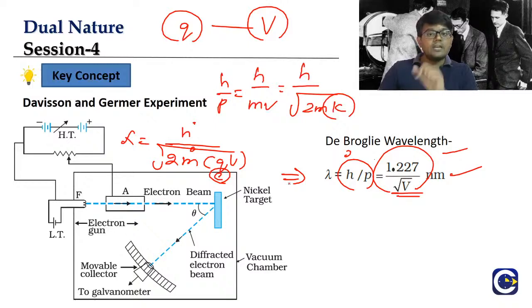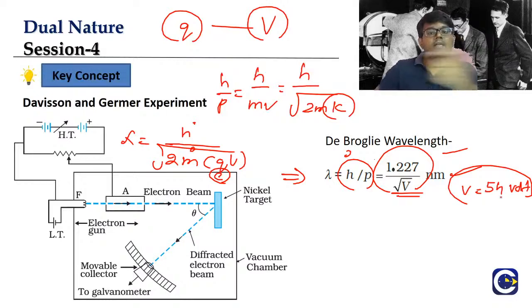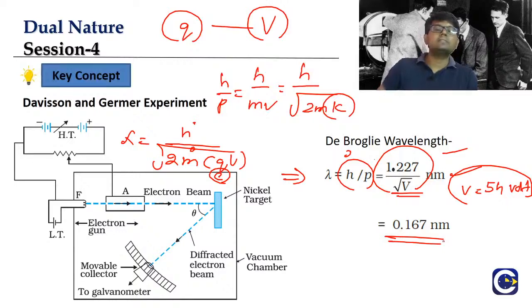The lambda will be in nanometers. If you use the V value as 54 volt, because what is the voltage which we use for accelerating electrons? 54 volt, right? If you put V is equal to 54, then the lambda for the electrons comes as 0.167 nanometer.